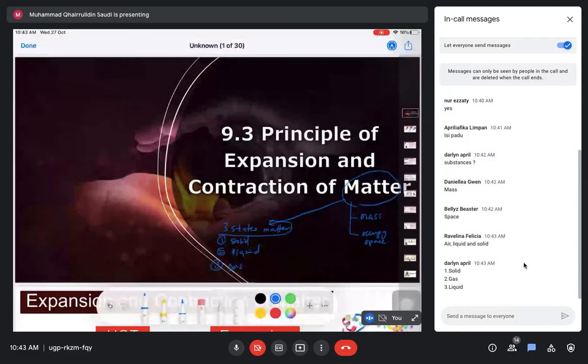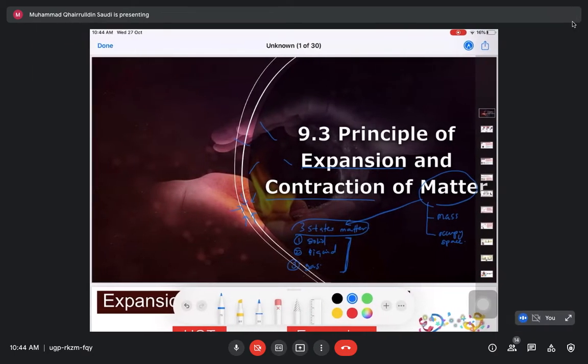And we are going to see the principle of expansion and contraction. Meaning to say that this matter, solid, liquid, and gas, they can expand and they can contract. Expand ni boleh kata macam mengembang, while contract tu boleh kata macam mengecut. So kita nak tengok how solid, liquid, and gas can expand and contract.